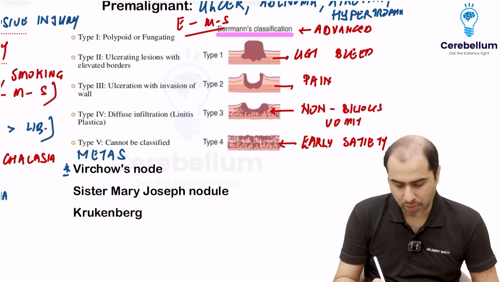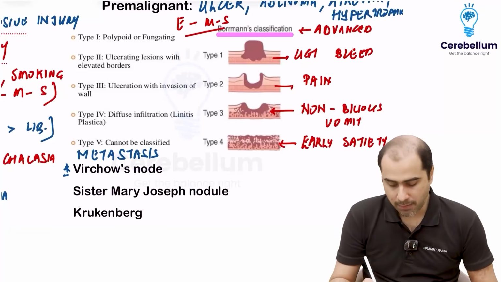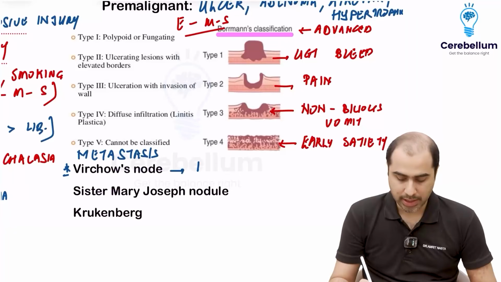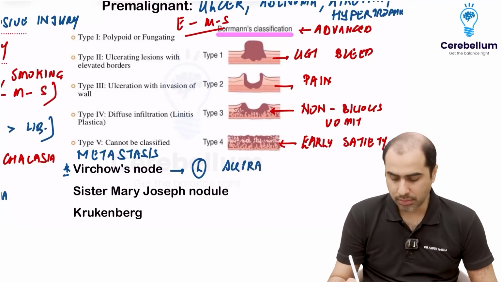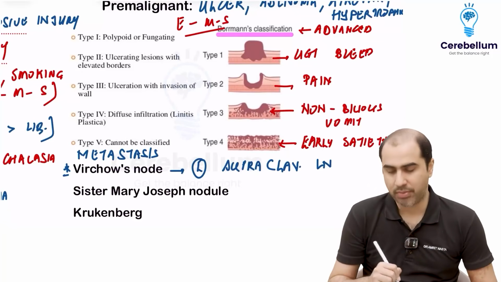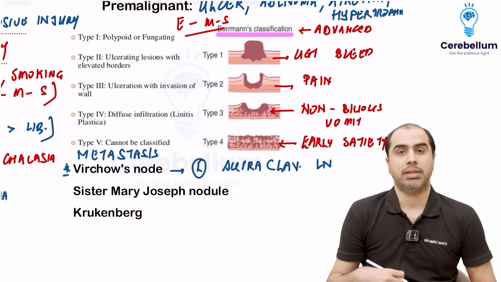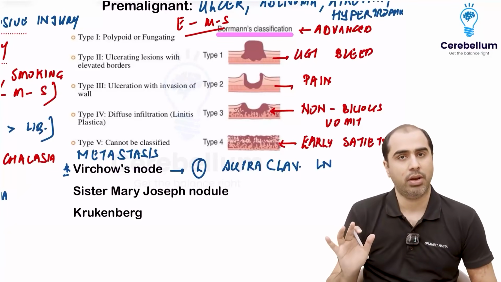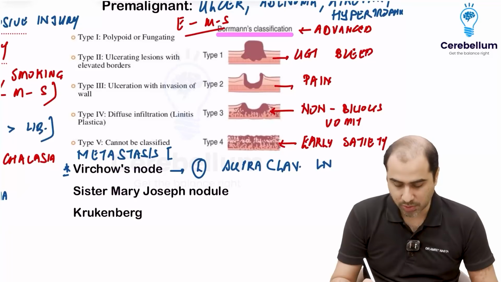Some very famous terminologies you should know implying metastasis of stomach cancer, like Virchow's node. It is an enlarged left supraclavicular lymph node. Now you will be like, how stomach cancer and left supraclavicular lymph node? It is a metastasis. Okay, if I see a stomach cancer patient who has an enlarged left supraclavicular lymph node, it means he has a metastasis. Metastasis means his TNM stage will be M1.